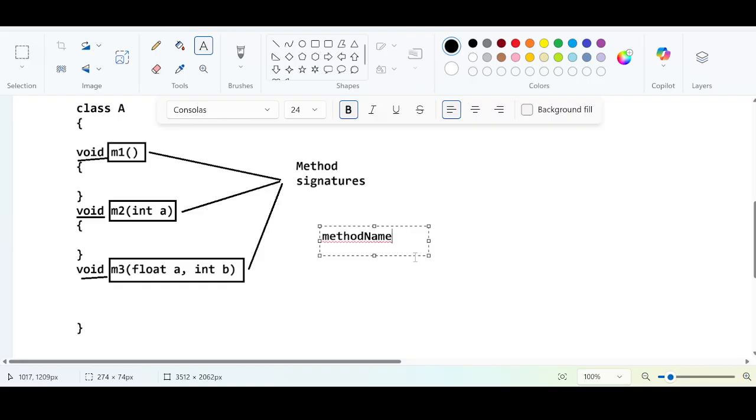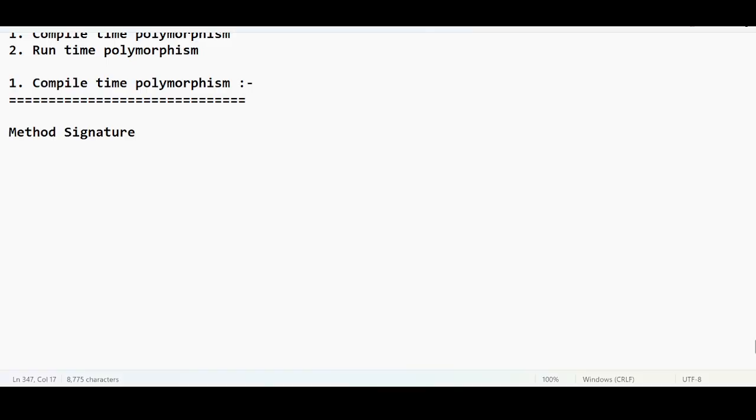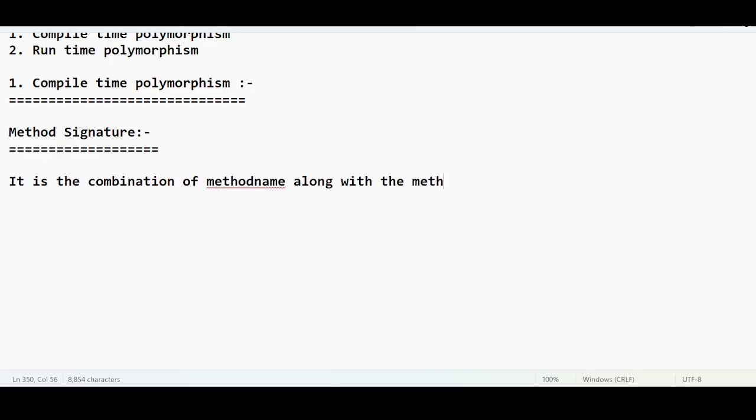Method name followed by arguments. It can be no argument, or it may be taking some arguments. Okay, I can say that this is what a method signature is. So by this we got to know what a method signature is. It is a combination of method name along with the method arguments.